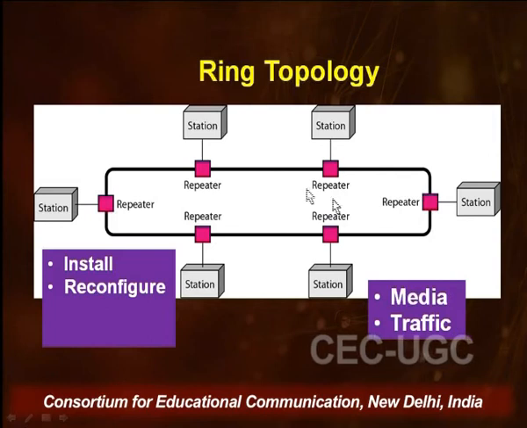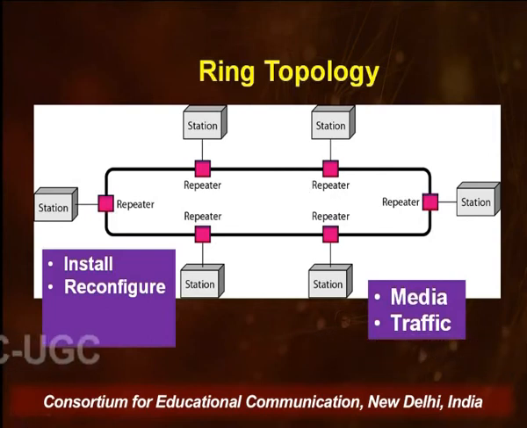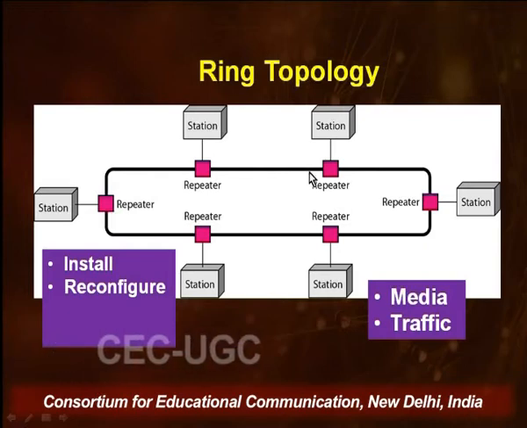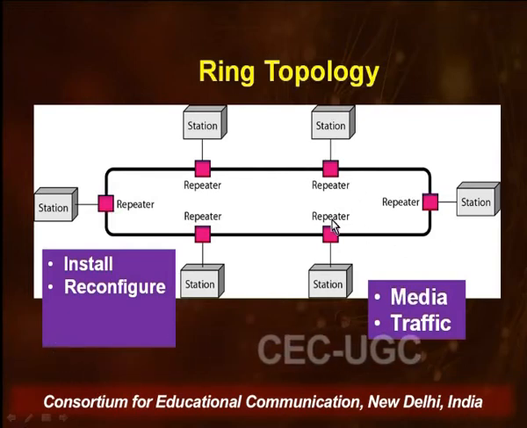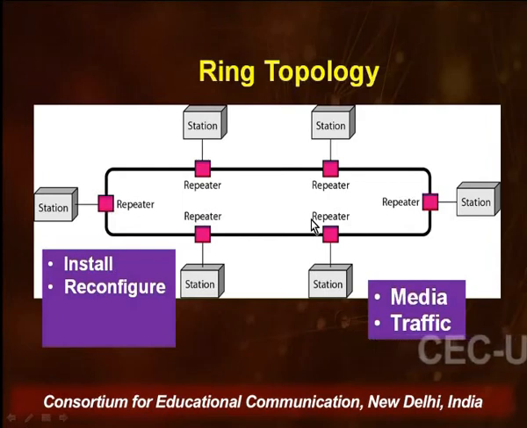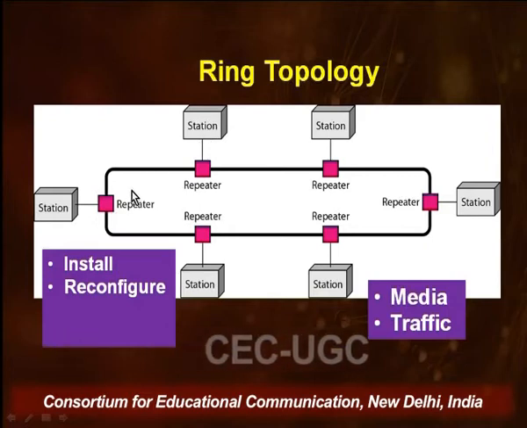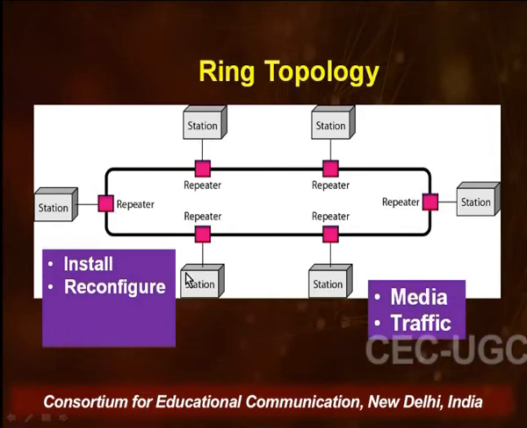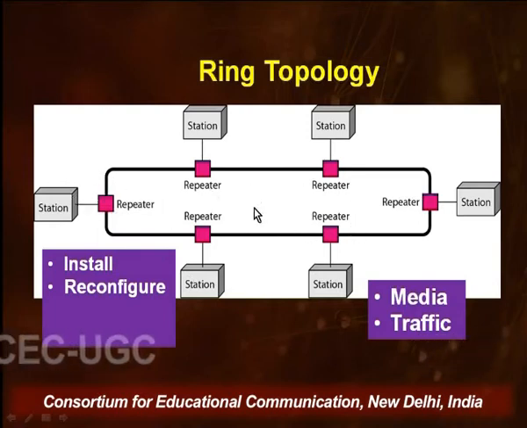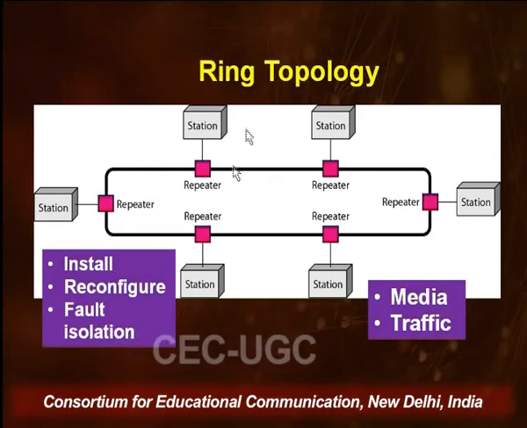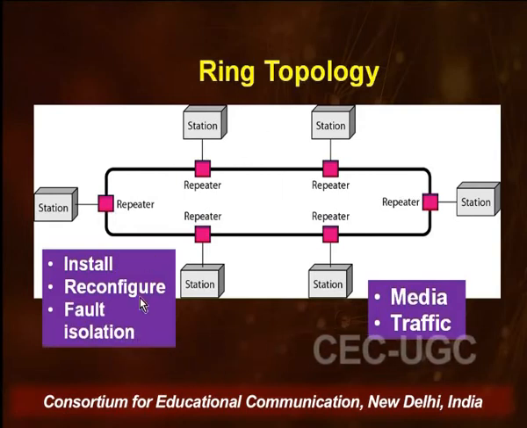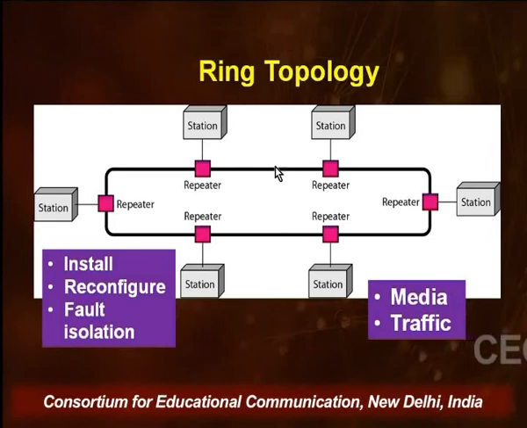So media and traffic is a disadvantage. You cannot have too much traffic because then it will cause congestion, and you cannot have too long a length of this ring. Otherwise it will take very long for two neighbors on the other side. Neighbors on the other side means, if the data is going in this direction, then this is the neighbor for this station on the other side. This will take a very long time to receive the data. And as I mentioned, fault isolation is relatively easy.